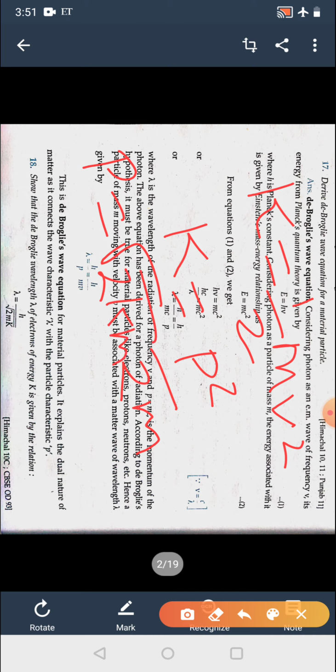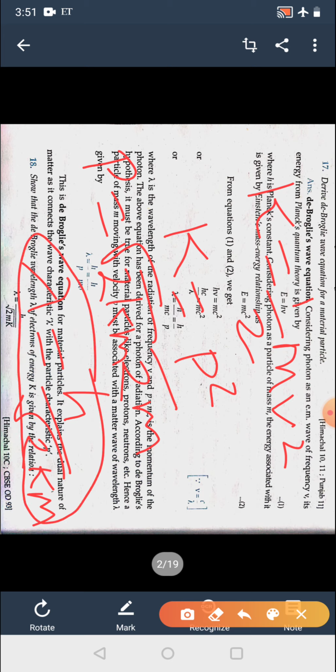So its wavelength can be written as lambda is equal to h upon p. p is momentum, that is mv, but mv can be written as under root 2Km. So this will be the wavelength, and that is called de Broglie's wavelength, and that is explained in this part.